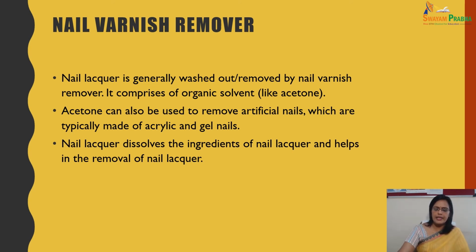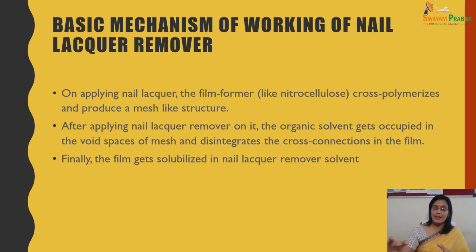Now let's see the basic mechanism of how nail polish remover removes the nail polish. By applying the nail lacquer, the film forming material cross polymerizes and produces a mesh like structure.